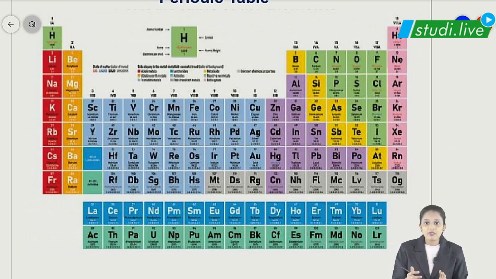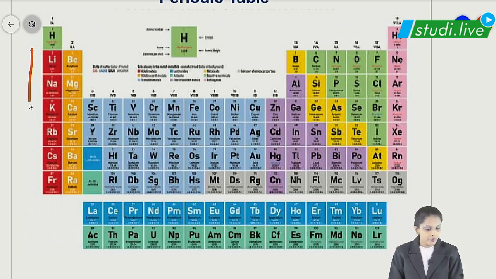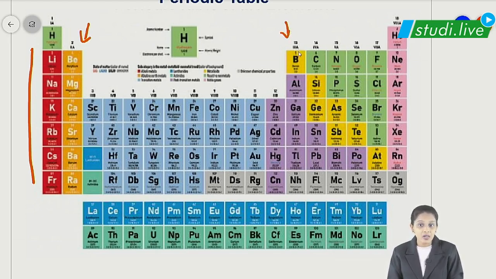So apart from that, group 1, what we have discussed, alkali metals. So these are group 1 elements. Apart from that we have group 2: beryllium, magnesium, calcium, strontium, barium, radium. Then we have group number 13 that we know as 3A also. See, group 1, 1A, group 2, 2A, group 13, 3A, group 14, 4A, group 15, 5A, group 16, 6A, group 17, 7A, and group 18, 8A. You need to remember them by Roman letters also, because sometimes in your exam they ask you that way.